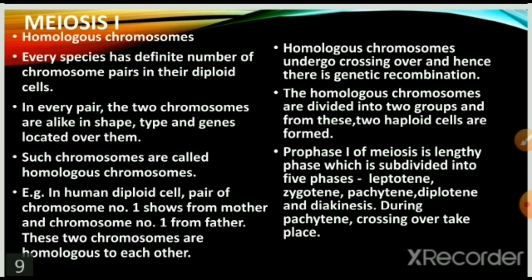Homologous chromosomes undergo crossing over and hence there is genetic recombination. Homologous chromosomes are divided into 2 groups and from this 2 haploid cells are formed. Prophase 1 of meiosis is a lengthy phase which is subdivided into 5 phases: leptotene, zygotene, pachytene, diplotene and diakinesis. During pachytene, crossing over takes place.